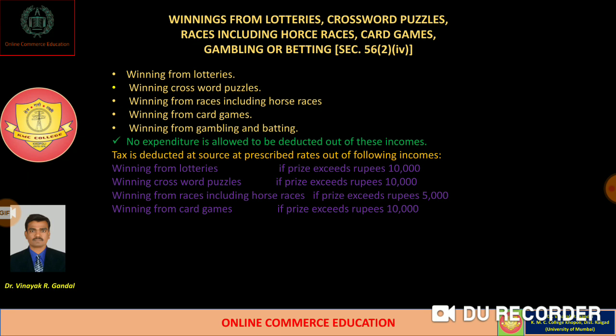For winnings from lottery, if the prize exceeds rupees 10,000, in the case of crossword puzzles, if the prize exceeds rupees 10,000, in the case of horse races or other races, if the prize exceeds rupees 5,000, and in the case of card games, if the prize received exceeds rupees 10,000, in such cases 30% income tax plus 4% education cess is applicable under the head of income from other sources.